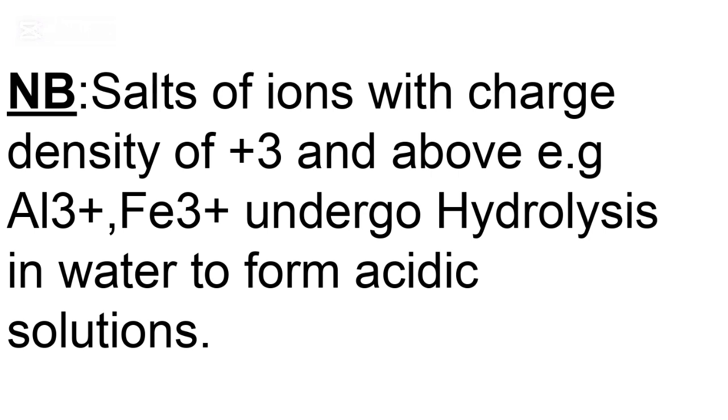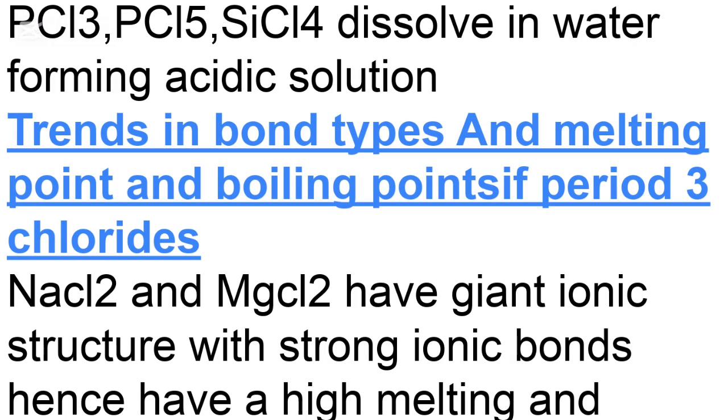So that is something to note, that salts with a charge density of +3 and above usually undergo hydrolysis in water to form acidic solutions. Phosphorus(III), phosphorus(V), and silicon(IV) chloride dissolve in water, forming acidic solutions.